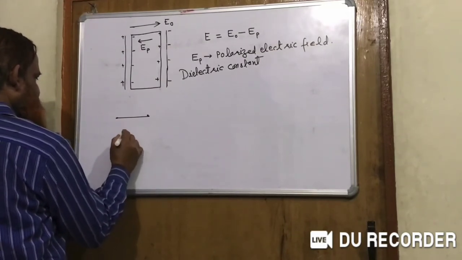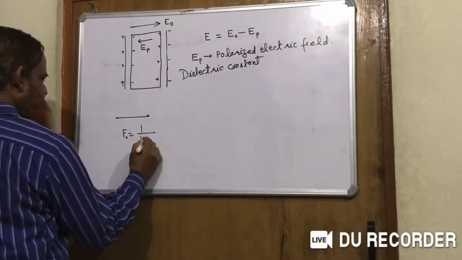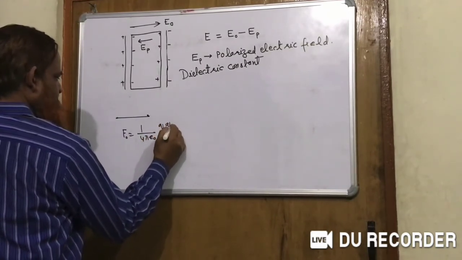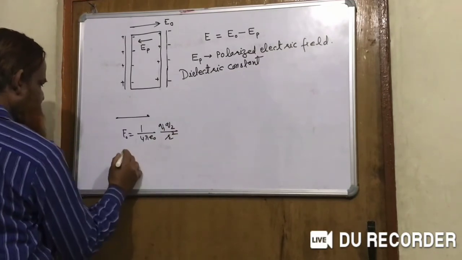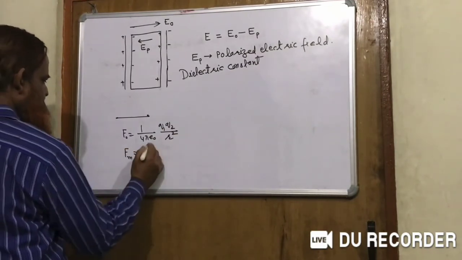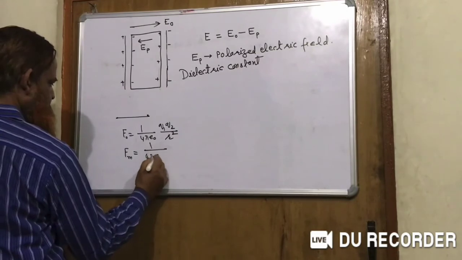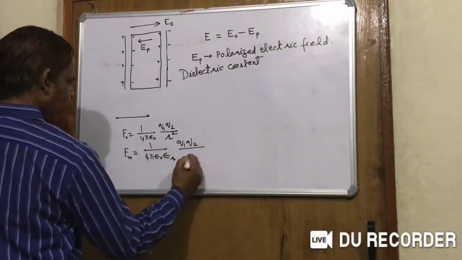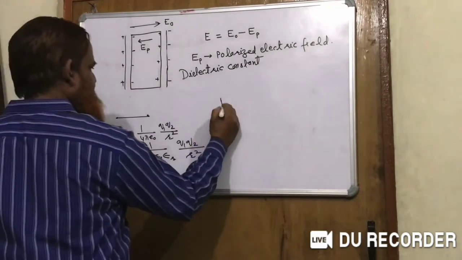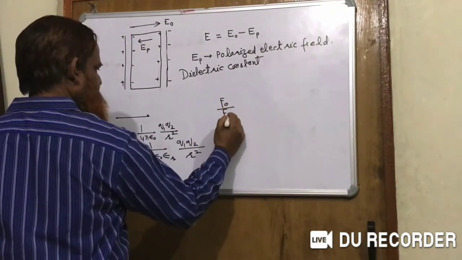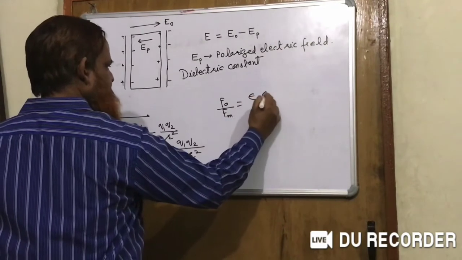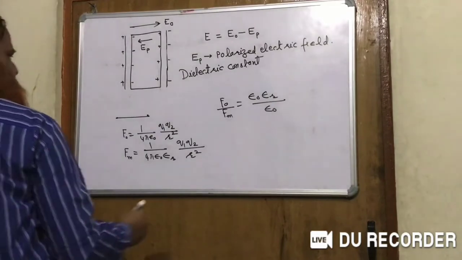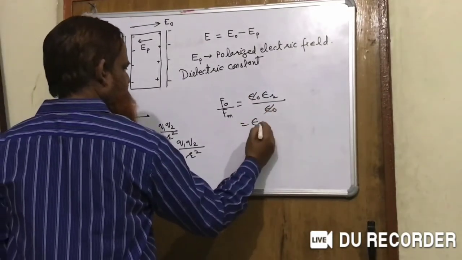You know that F naught is equal to this. In terms of Coulomb's law, I am explaining here Fm with epsilon r. So if you divide F naught by Fm, you will get epsilon r upon epsilon naught, so you will get epsilon r.